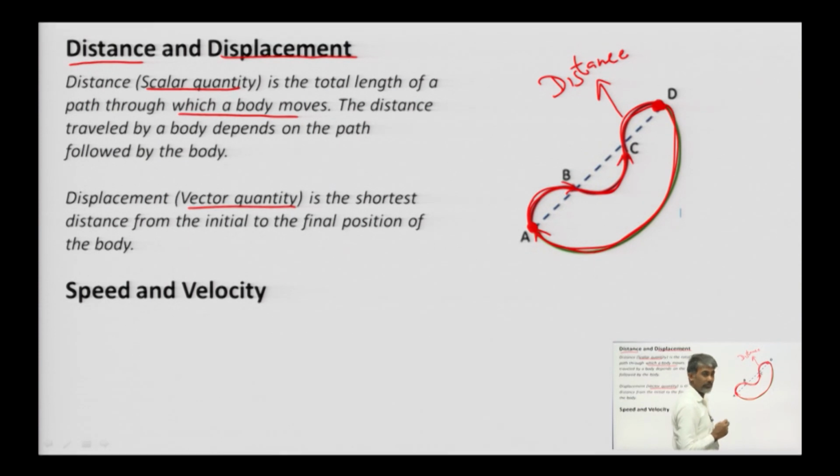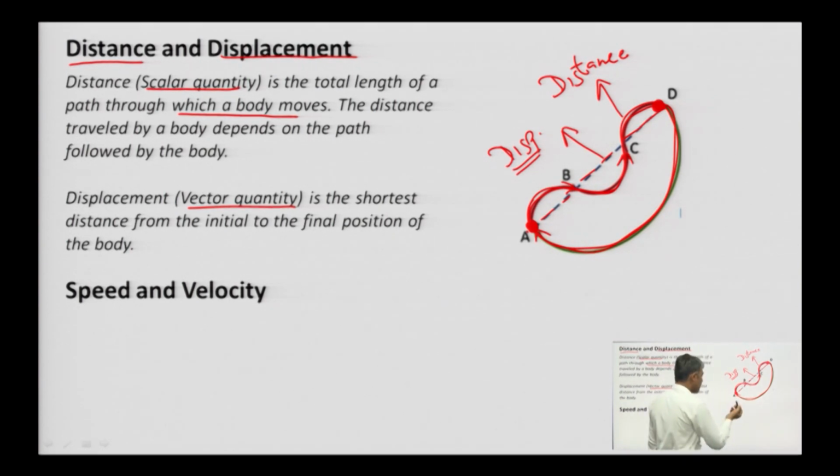would be 0. Why? Because the motion started from point A and it ended at the same point. Okay. So the value of displacement is 0. Okay. When the body is going from A to D, then what is the displacement? Displacement is this one, the dotted line is the displacement. Okay.